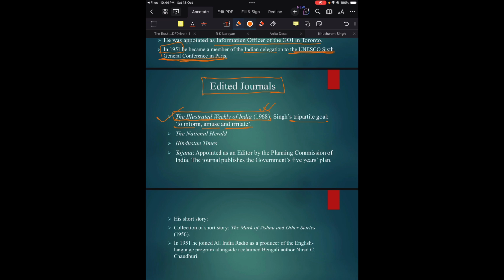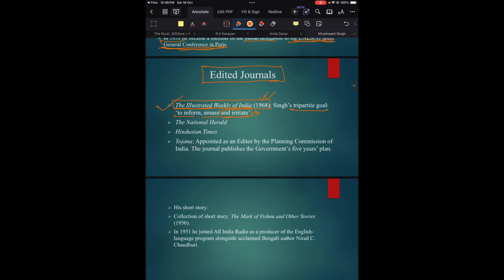This is a bit ironical, or satirical, because very often the common people, and we in general, feel irritated and disturbed at our own mistakes. We often try to avoid our mistakes, we try to avoid self critique. So his goal was to inform, amuse, and irritate the audience by portraying the actual socio-political scenario of the contemporary society.